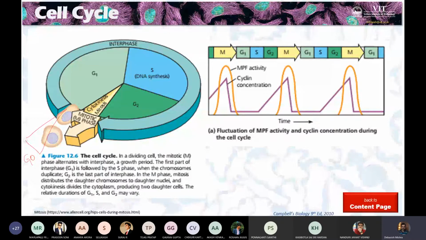Okay, that means they do not wish to divide, but because of them, our organ systems are working, because they are majorly functioning. This G0 stage, we may not see it much in prokaryotes. So that is one of the things which differentiates eukaryotes from prokaryotes.